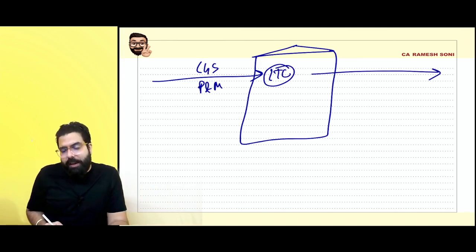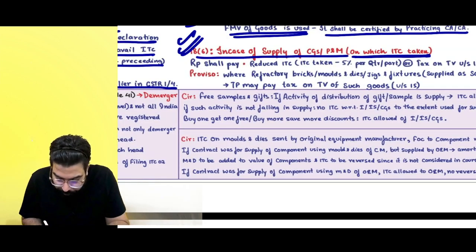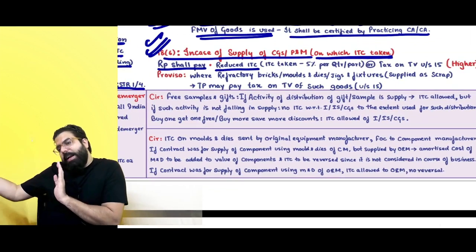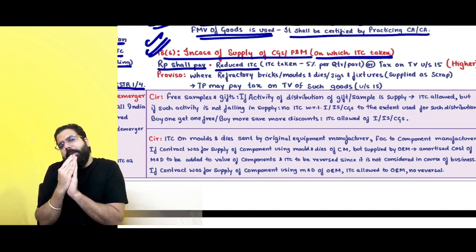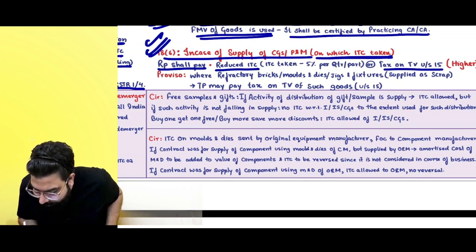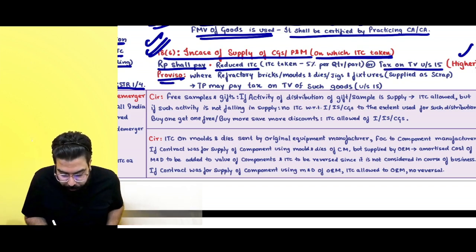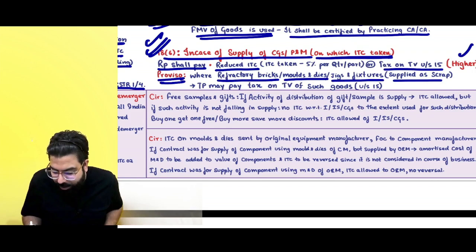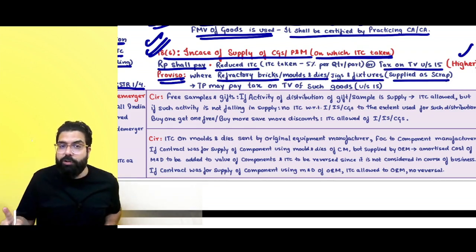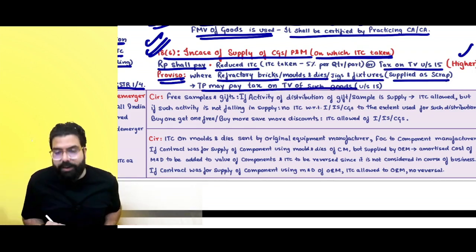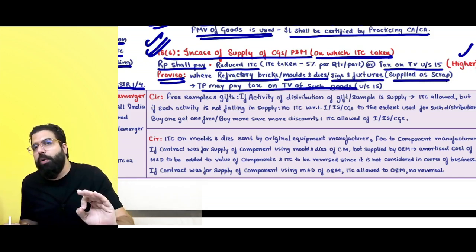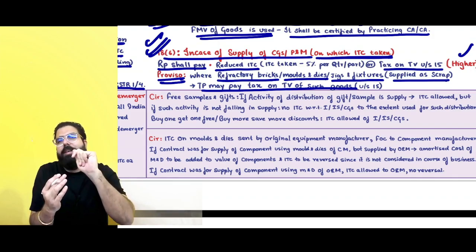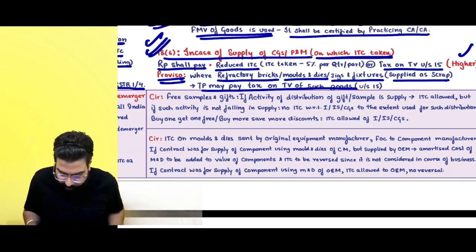they are telling you have to pay tax. A registered person must pay the reduced ITC, which is whatever ITC was taken minus 5% per quarter or part thereof, or the tax on transaction value, whichever is higher. Proviso says when refractory bricks, moulds, dies, jigs, etc. are supplied as scrap, in that scenario you just have to pay the tax on transaction value. You don't have to do the calculation of reduced amount of credit or output tax liability, whichever is higher; that calculation need not be done.